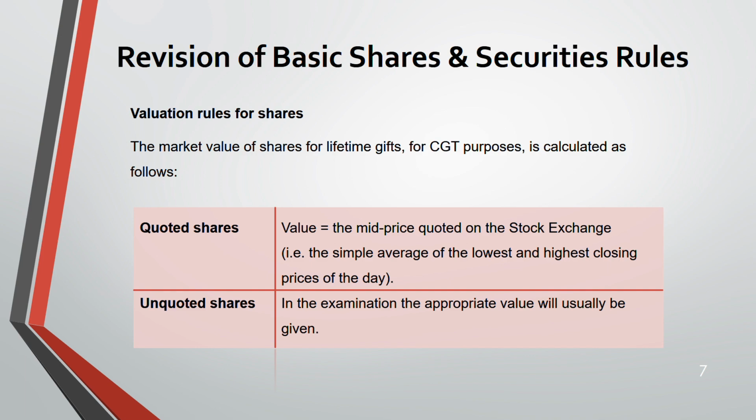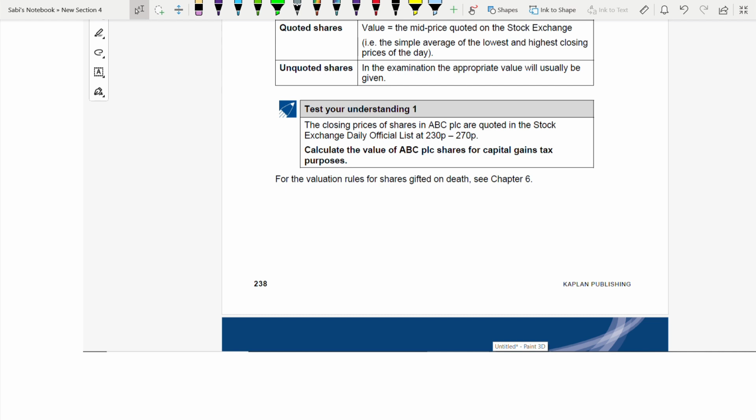Now let us do a small question. Test your understanding 1. So here we have to find the value of ABC shares. You have been given the prices, highest and the lowest. So just find the midpoint of the two. That would be the price. That means add 270 plus 230 and divide by 2. It would be 250. So this is the price, 250 pence.